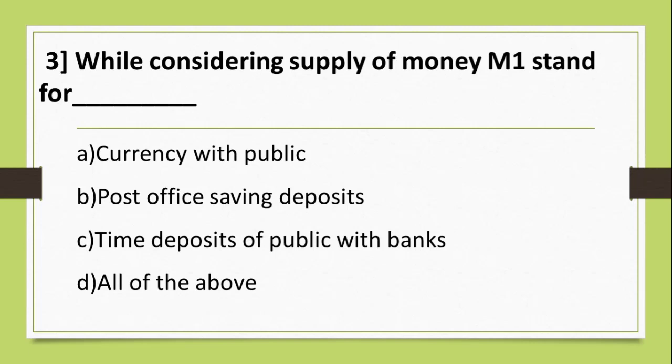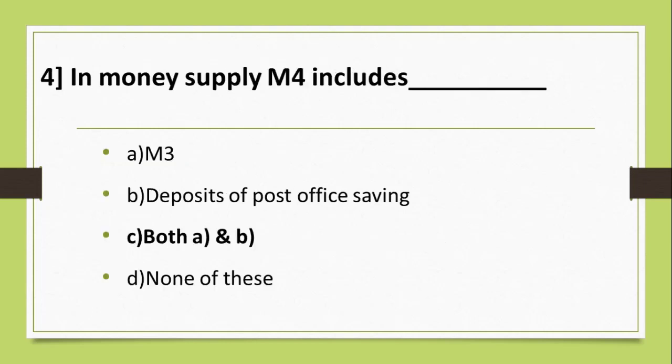Question number 3. While considering supply of money, M1 stands for A. Currency with public. B. Post office saving deposits. C. Time deposits of public with bank. D. All of the above. And the answer is A. Currency with public.